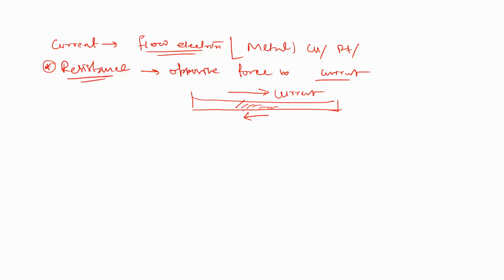Suppose this is a copper wire. Its length is L, and its cross-sectional area is A. There is a law that the resistance is proportional to L. When the length of the copper wire increases, the resistance also increases.